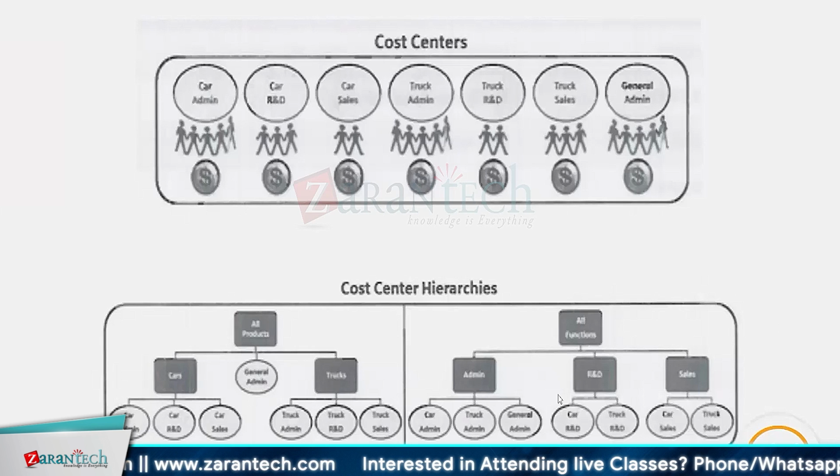Whereas in a different company, all functions can be grouped at the top level. Then you can have admin, R&D, and sales. Under administration, you can have car admin, truck admin, and general admin. For R&D, you can have car R&D and truck R&D. And for sales, you can have car sales and truck sales. So the tree structure or the org structure can be customized and defined based on your specific requirements. Just to give you a reference, you have multiple options of how you want to do things.